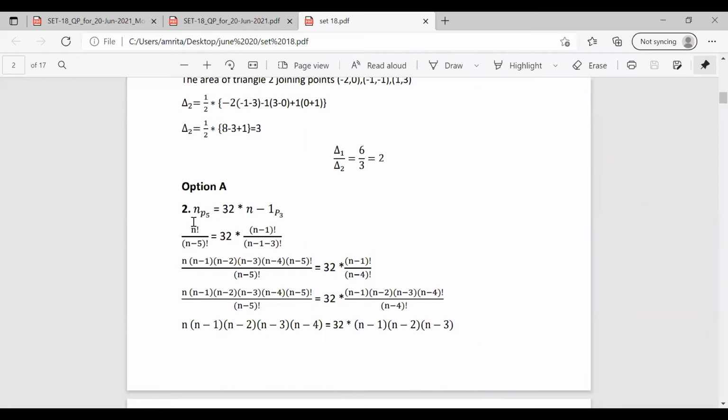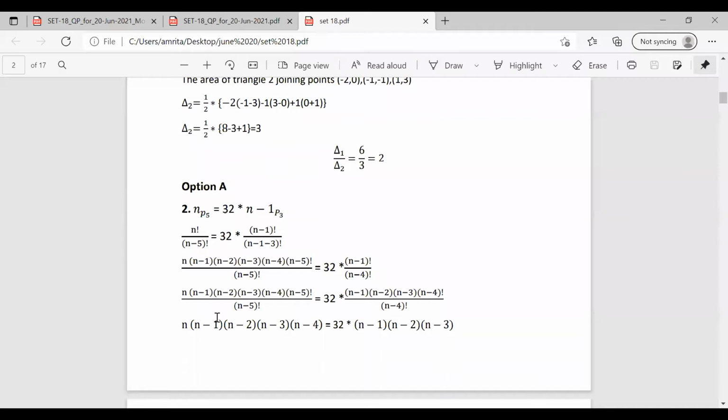So expanding this, we can write n factorial as n into n minus 1 into n minus 2 into n minus 3 into n minus 4 into (n minus 5) factorial. In order to cancel the (n minus 5) factorial in the denominator, we expand it this way. Then both the (n minus 5) factorials get cancelled, which is equal to 32 into (n minus 1) factorial divided by (n minus 4) factorial.